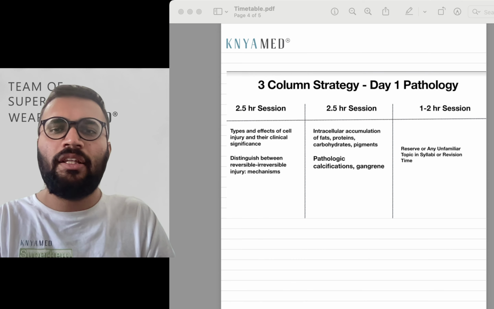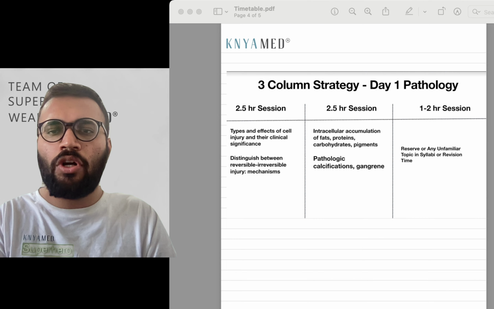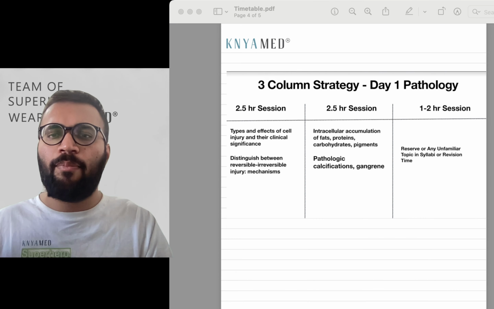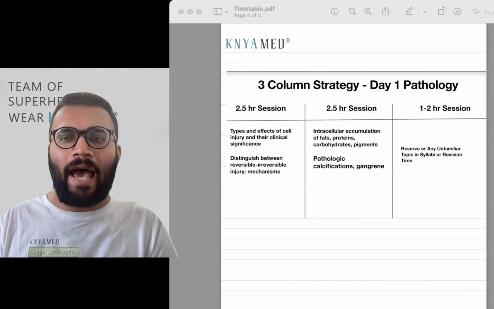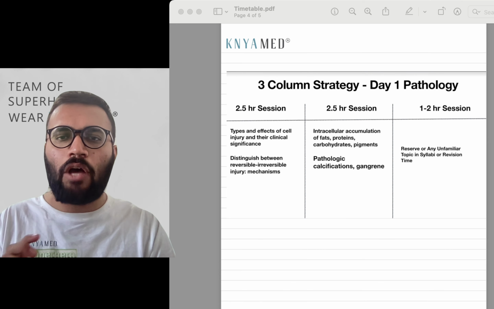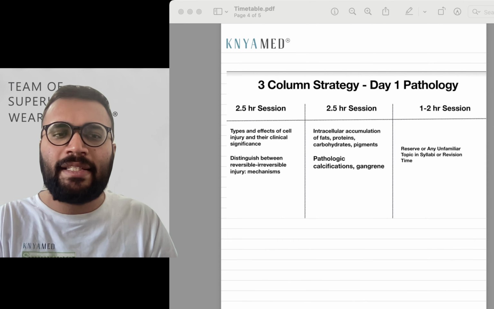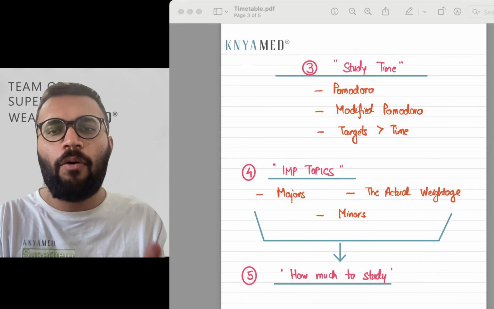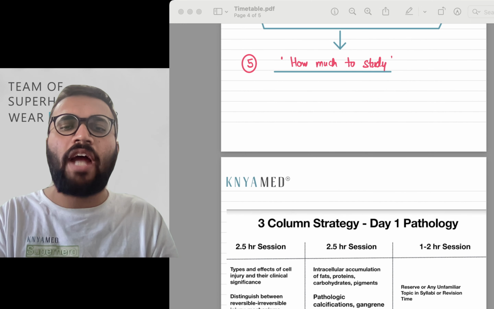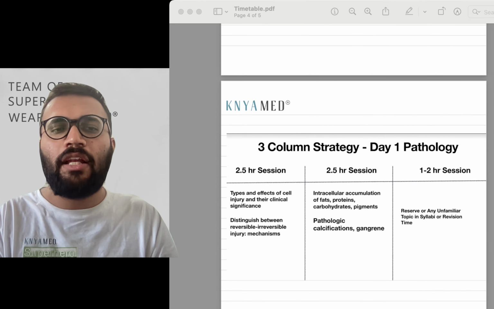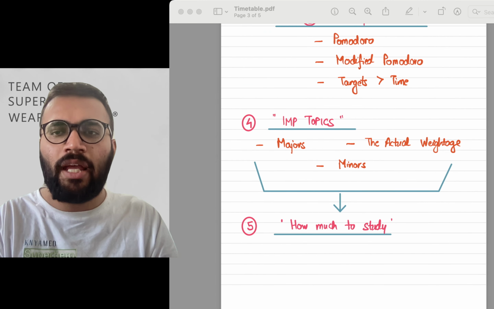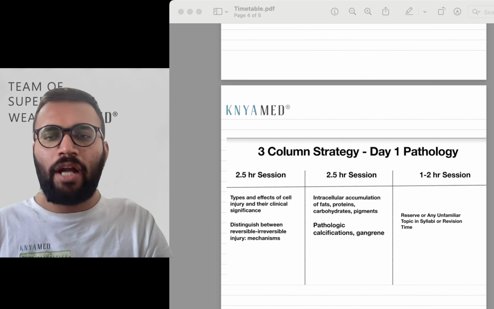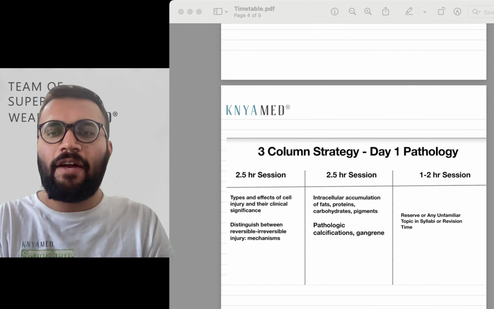So now you have seen that this topic is important, and suppose on day 1 for pathology you have targeted that I will study the general pathology's first part before inflammation, right? So this is your target for the day, irrespective. You have noted down that these are the topics which are more important, majors. Like I told you, these are majors, so you will always start with majors, right? Once you have done this session, then you can come to a bit more moderate topics, like actual weightage topics. Once you do the actual weightage topics, this session will also end for that particular unit. And now what is left is minor topics.